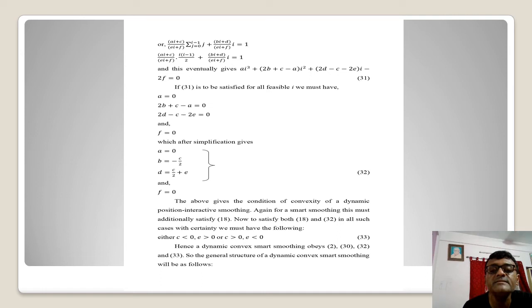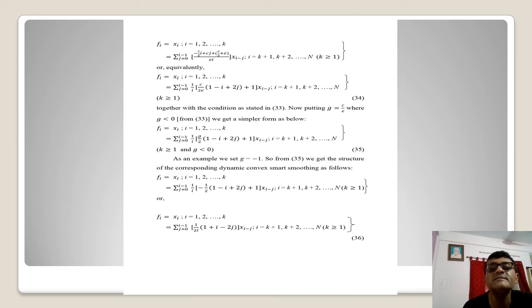We should have either c less than 0 and e greater than 0, or the opposite one, c greater than 0 and e less than 0. So in this process, we are having this example. This is an equivalent structure, and this can be written in a further shape like this. One thing you must understand here is we put g as c by e, and this is going to give us g less than 0, because we get c and e with opposite signs. So we are having the structure in this form. We just minimize the total number of parameters to make a simpler version of this. So we take this way.